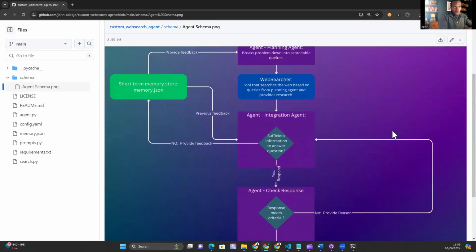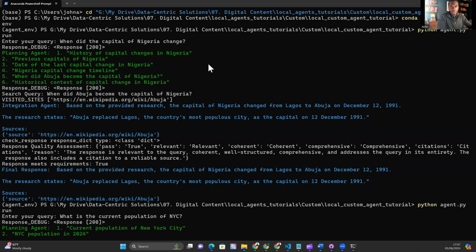Now, look, this custom web search agent isn't perfect, and there is definitely a lot of room for improvement. But high level, this is the approach, and this is what we will be testing in this video. I've run a test for the Mixtral 8x7 model. Let's see how that model performed with the custom web search agent on my questions.